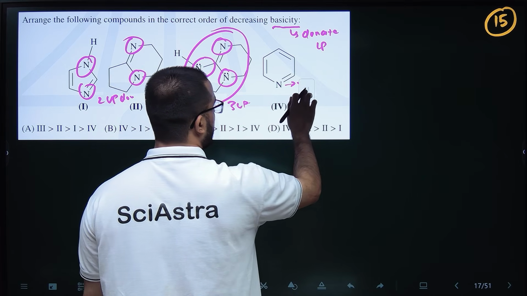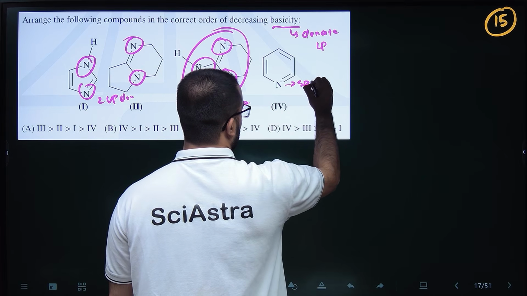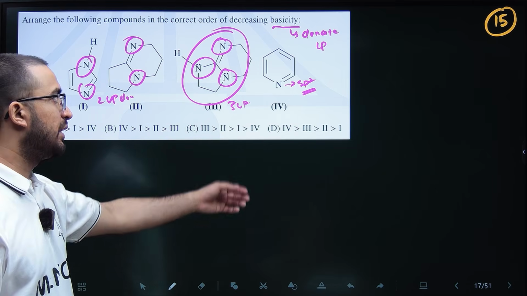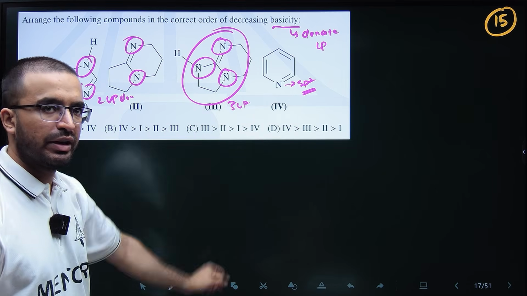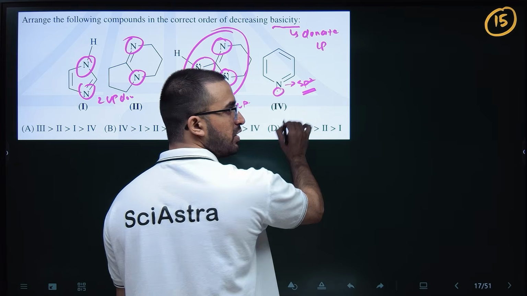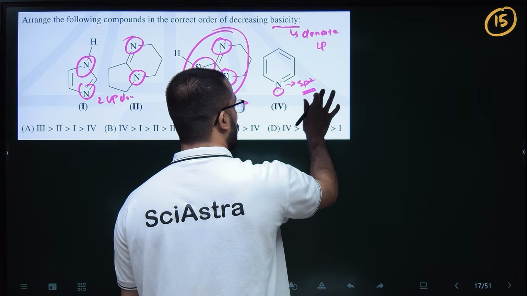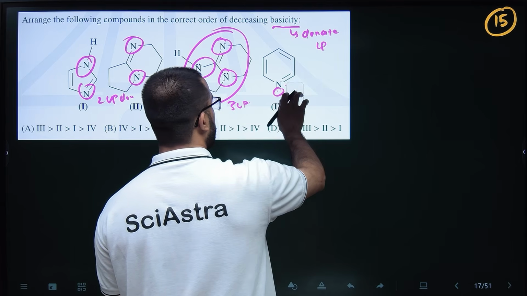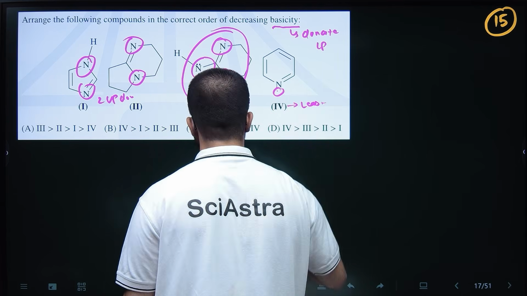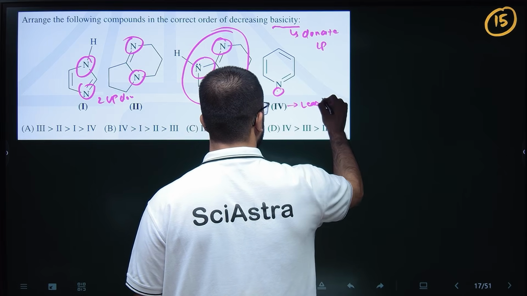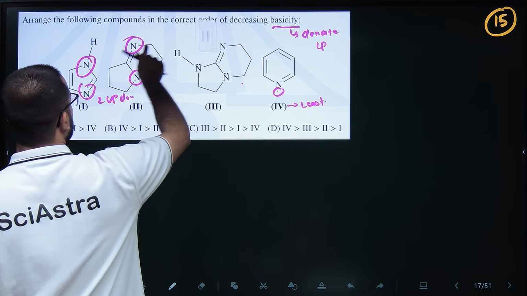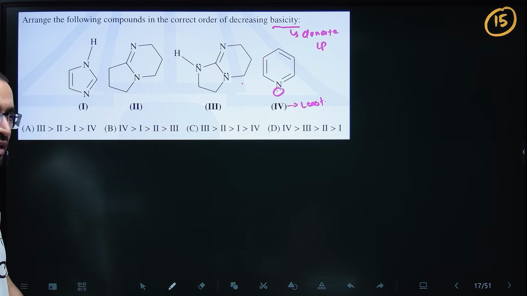So sp2 hybridized, and nitrogen is already electronegative, and apart from that it is sp2 hybridized, part of the aromatic system. So the tendency of it to give this lone pair will be less. So obviously this will be least, fourth will be least. Then we talk about third, second and first. Okay, now this can be a bit confusing.